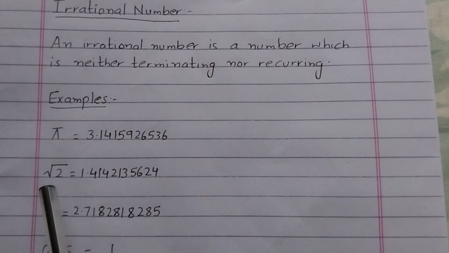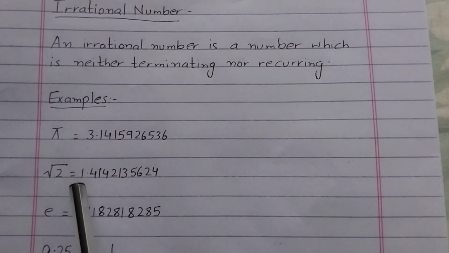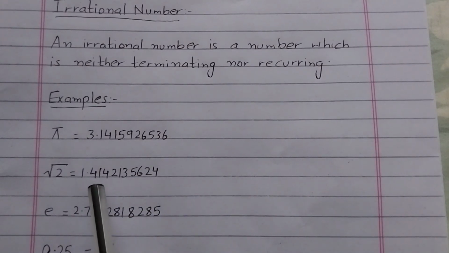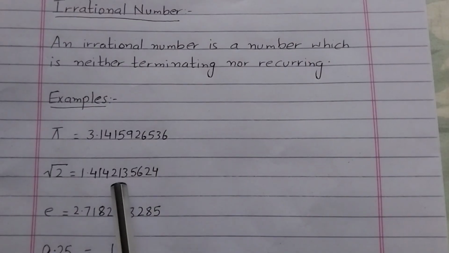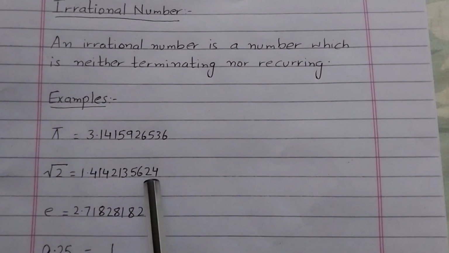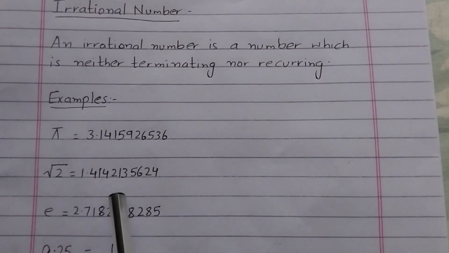Similarly, square root of 2, when we look at its decimal form, also goes on forever, meaning it's not terminating, and its decimal places are not repeating either. They are different: 4 1 4 2 1 3 5 6 2 4. The digits are not following a pattern. So this is also an irrational number.